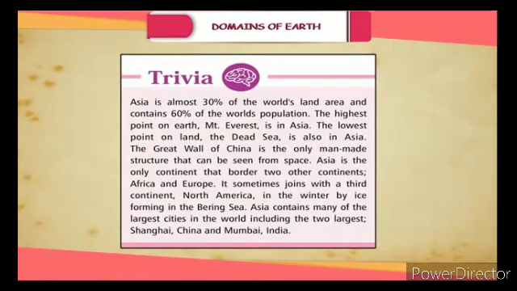Trivia. Asia is almost 30% of the world's land area and contains 60% of the world's population. The highest point on Earth, Mount Everest, is in Asia. The lowest point on land, the Dead Sea, is also in Asia. The Great Wall of China is the only man-made structure that can be seen from space.